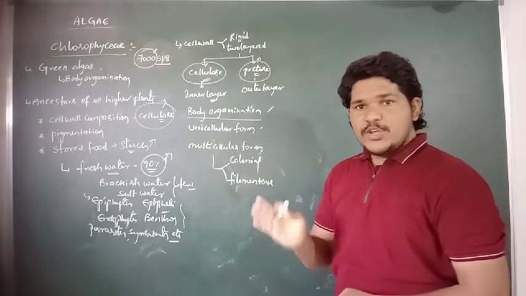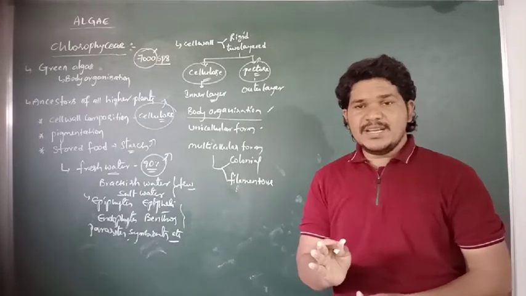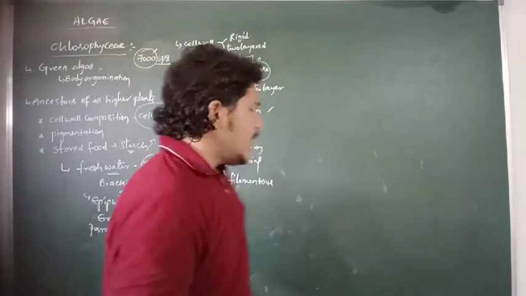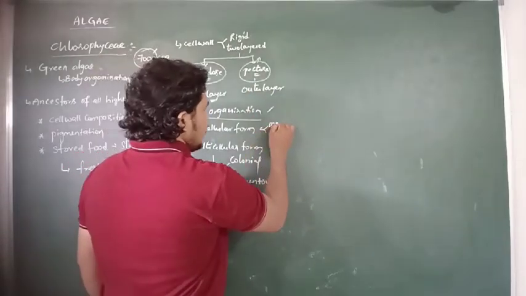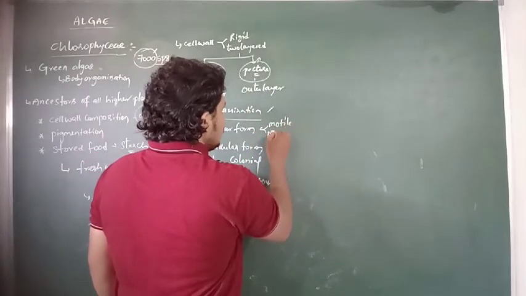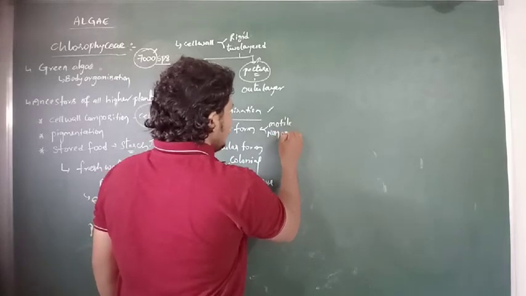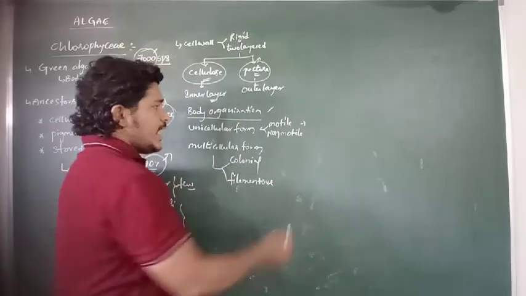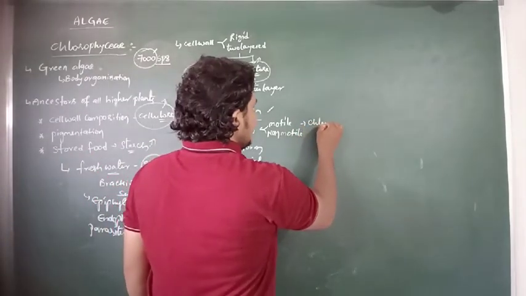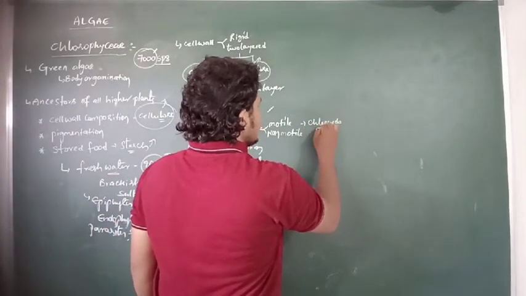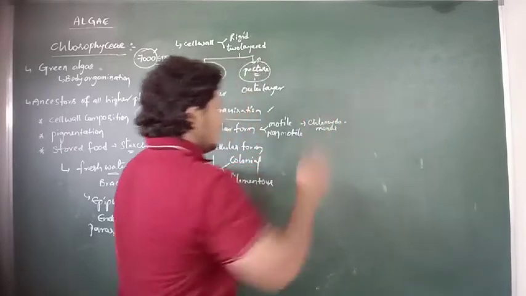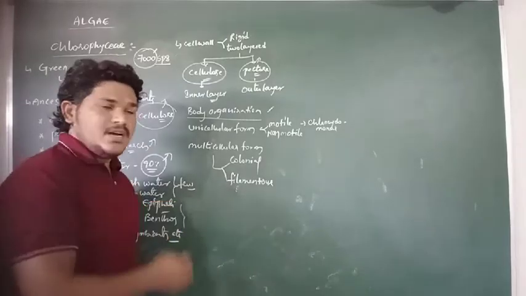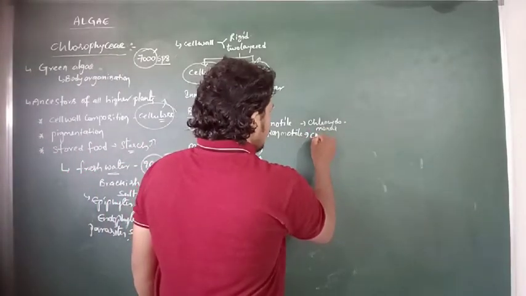If we observe the unicellular form of the body organization in the Chlorophyceae, they may be motile or non-motile. Motile unicellular form of the body organization is present in Chlamydomonas, and non-motile unicellular form is present in Chlorella.